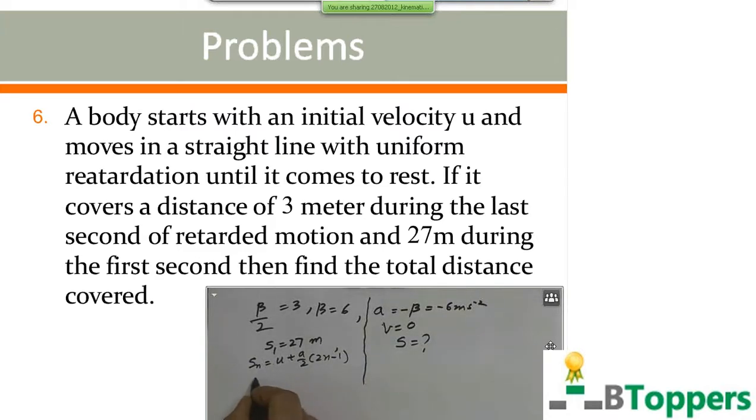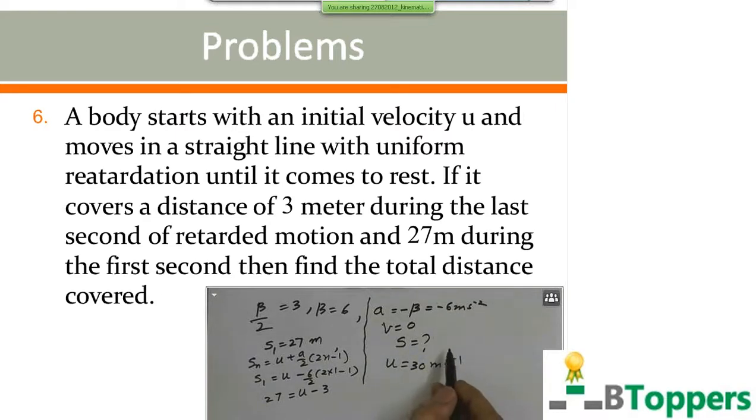So to find the displacement covered in the first second, you have to put n equal to 1. The acceleration is minus 6, n equal to 1. You are given the distance covered in the first second as 27 meters. So from this you get the initial velocity as 30 meters per second.